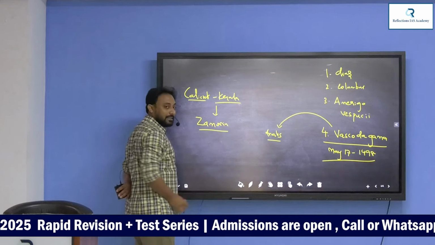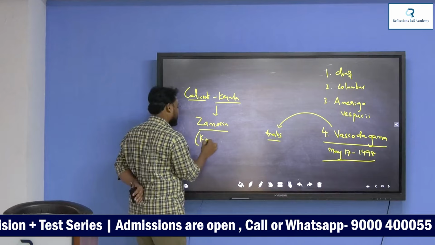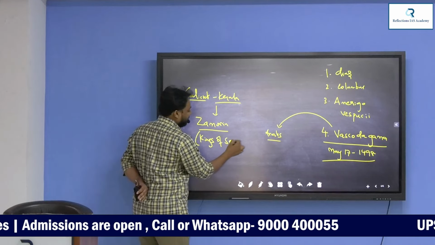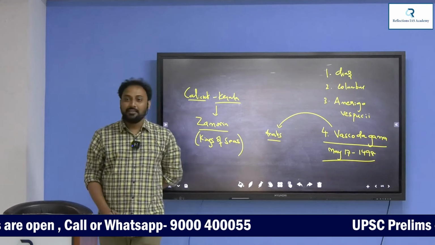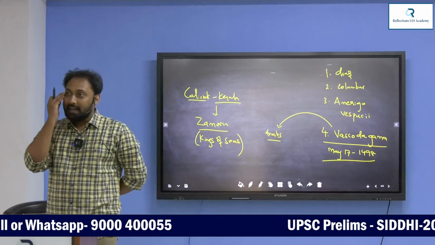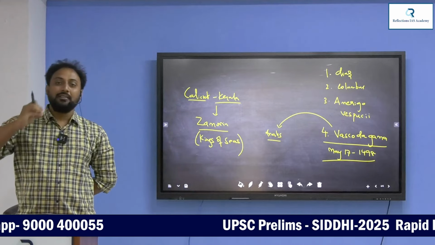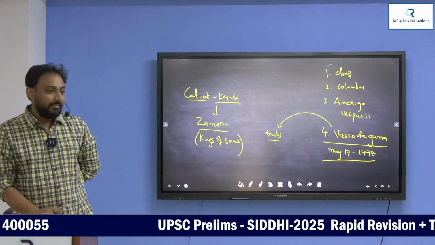He is popularly called Zamorin. Zamorin means king of seas. So the Calicut Raja gave permission for them to settle at Calicut.